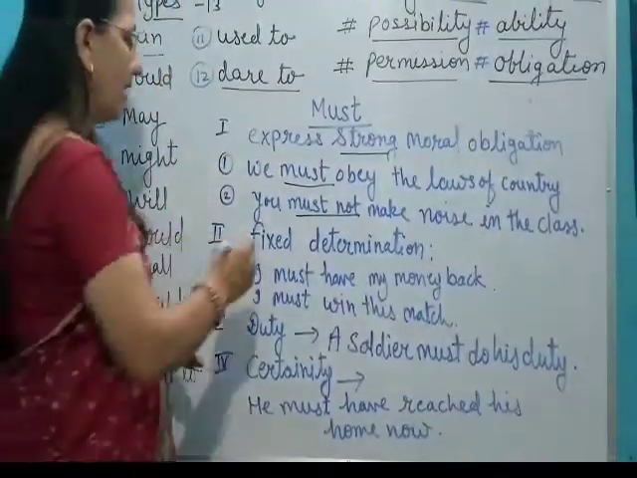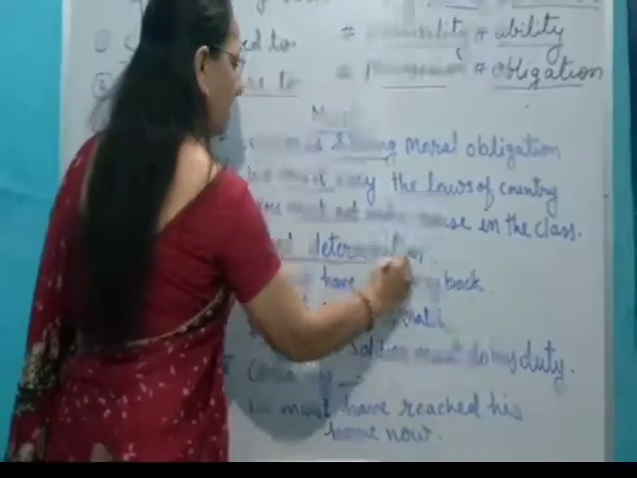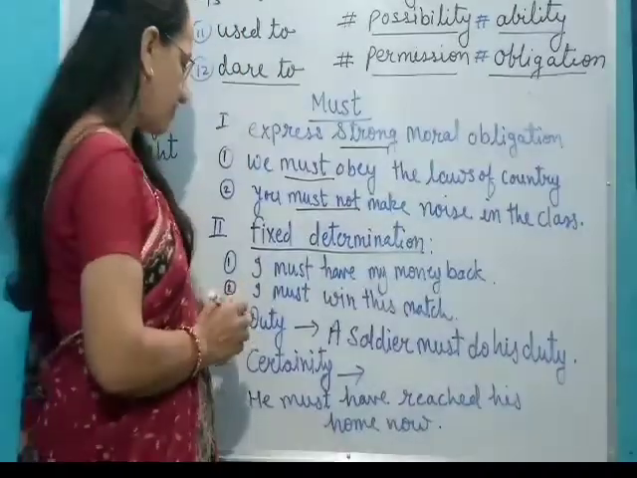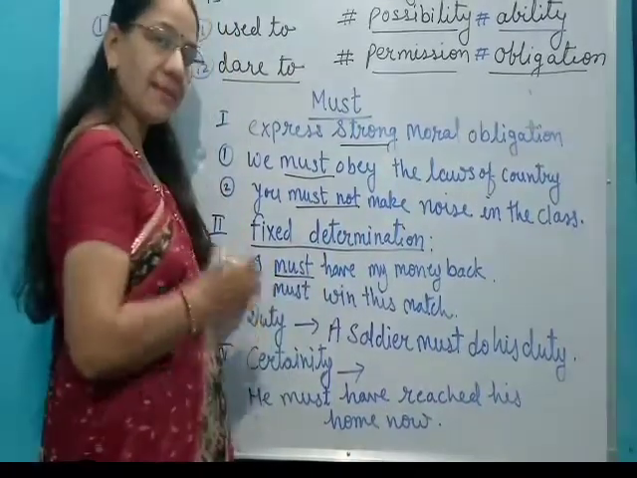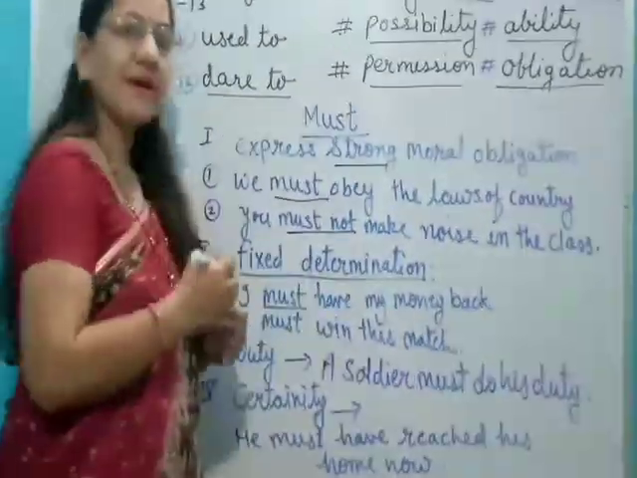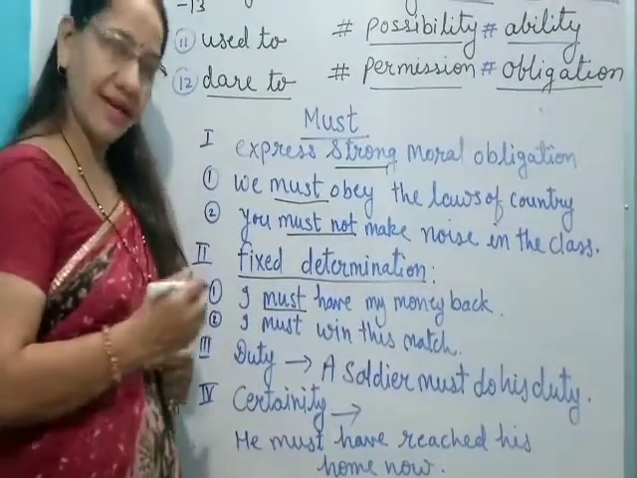Secondly, it is used like fixed determination. How is it used like fixed determination? I must have my money back. Determination. I must want my money back, like this. My determination. I must win this match, like this.